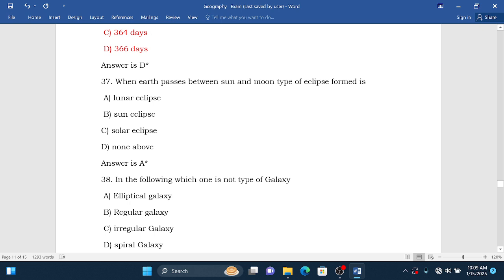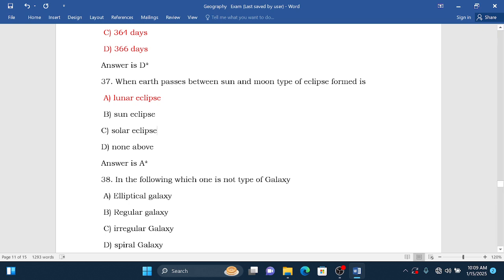this will lead to a lunar eclipse immediately. It is not a solar eclipse. A solar eclipse occurs when the moon comes between the sun and the earth, and you have darkness or inadequate light on the earth.